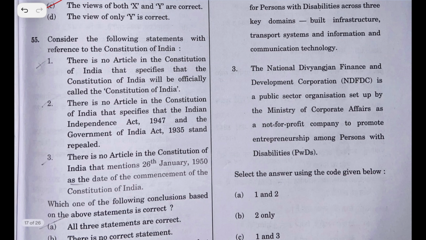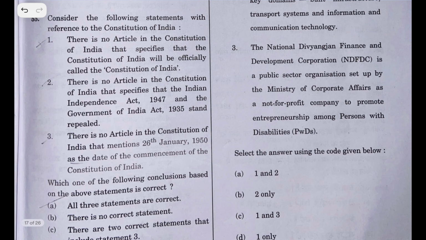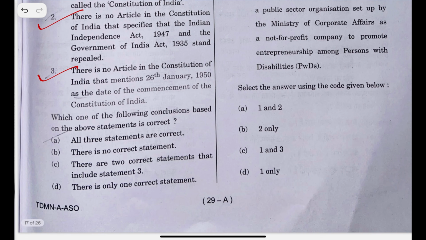Consider the following statements with reference to the Constitution of India. There is no article in the Constitution, yes, that specifies that the Constitution will be officially called the Constitution of India. There is no article in the Constitution that specifies that the Indian Independence Act 1947 and the Government of India Act 1935 stand repealed. Yes, there is no article. All 3 statements are right.